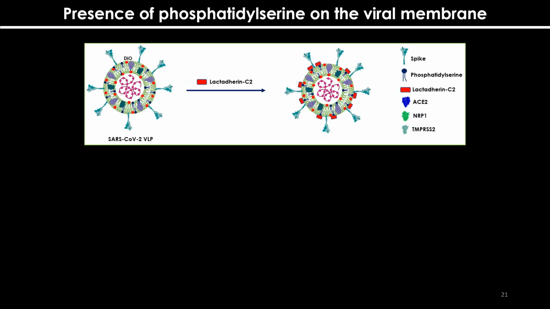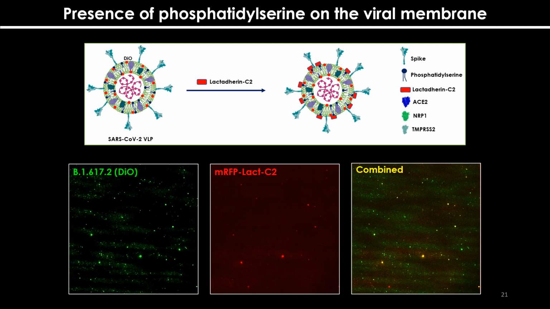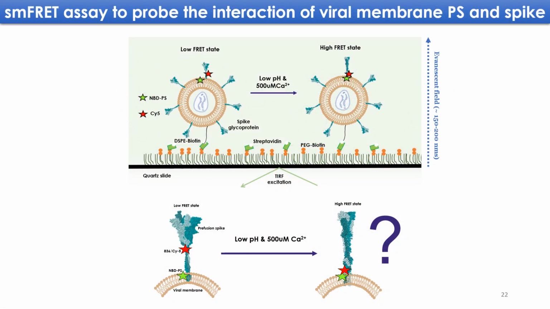Now, another question which arises is that phosphatidylserine should be present on the viral membrane itself, right? In order to ascertain that, we designed a simple imaging assay where we had SARS-CoV-2 virus-like particles and we used mRFP-LactC2 recombinant proteins, which would be binding to the phosphatidylserine present on the SARS-CoV-2 membrane. And here we can see that wherever on the membrane, the LactC2 is coinciding with the membrane, showing that phosphatidylserine is indeed present on the membrane of the virions as well.